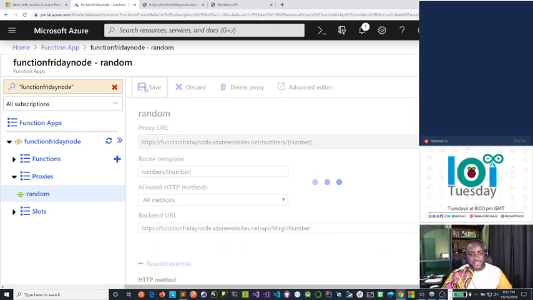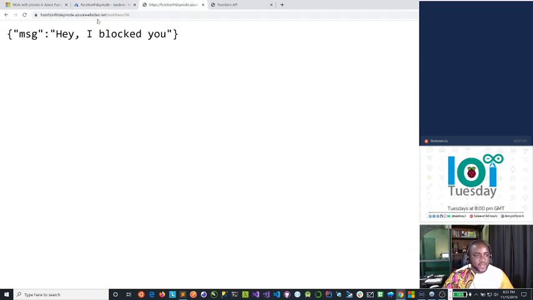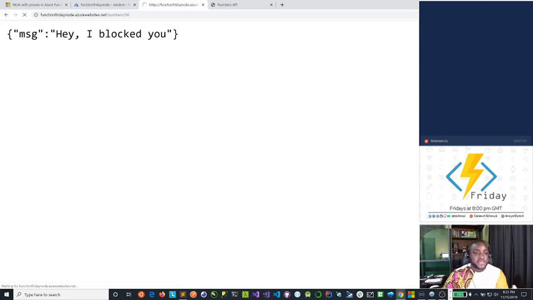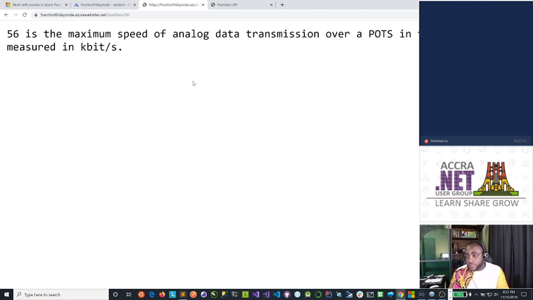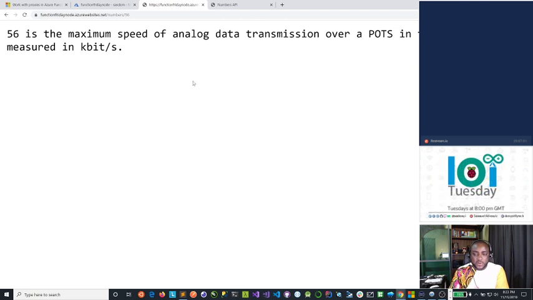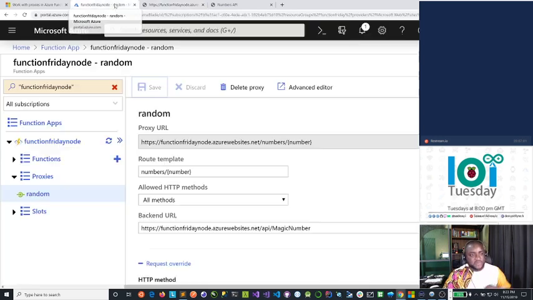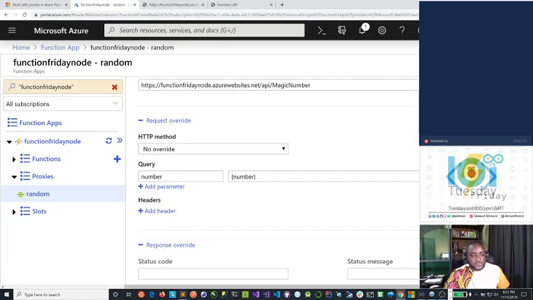Since this is not something core, let's get rid of this, save our functions again, and go back here, call the same 56, and then we should be fine because now there isn't any response interception. It should give us our response. Now, it's not just request and response that can be intercepted, and it's not only variables that you can pass into the request and response. You can actually also use application settings. So let's go back to functions. Let me show you something before we call it a night on today's stream.